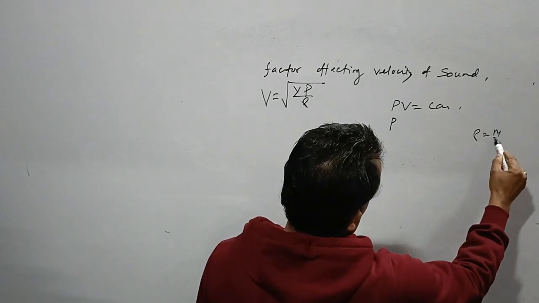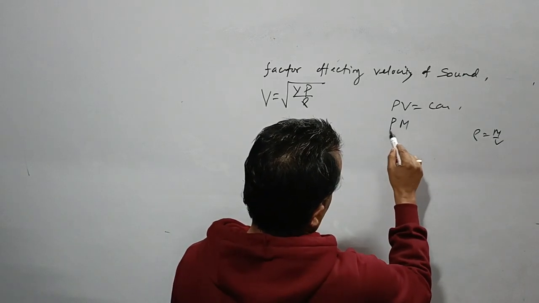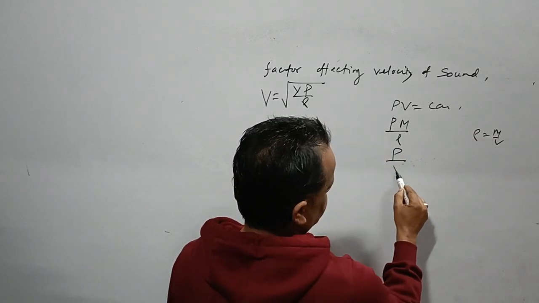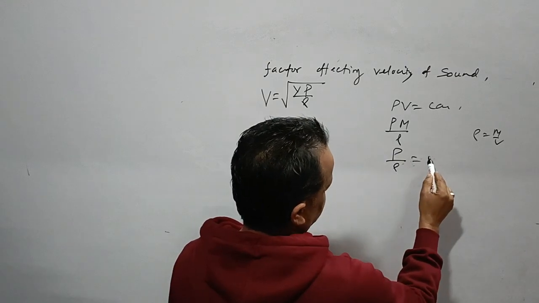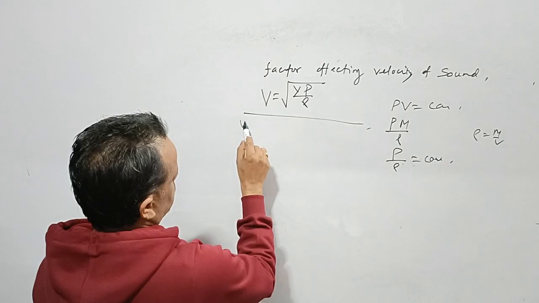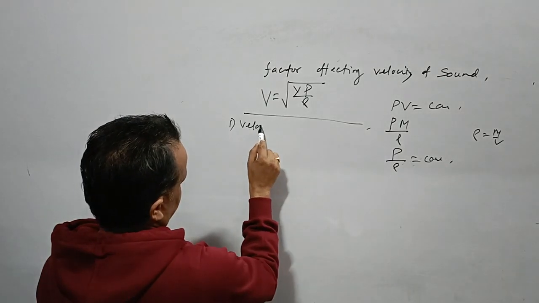Density is basically mass upon volume. Volume is mass upon density. So we see that mass is not going to be changed, so P by rho is going to be constant. So we see that velocity of sound is independent of pressure.